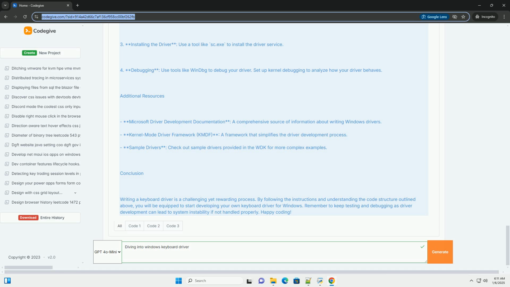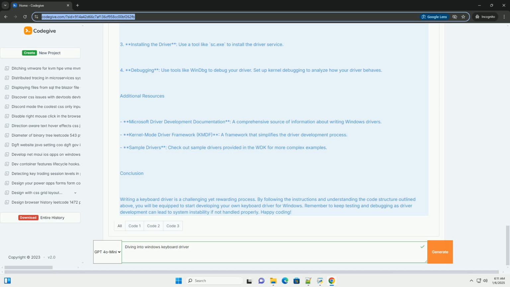Building and testing the driver. 1. Build the driver. Use Visual Studio to compile the code into a .sys file. 2. Testing in a virtual machine. It's highly recommended to test your driver in a virtual machine to avoid crashing your main operating system. 3. Installing the driver. Use a tool like SC.EXE to install the driver service. 4. Debugging. Use tools like WinDbg to debug your driver. Set up kernel debugging to analyze how your driver behaves.